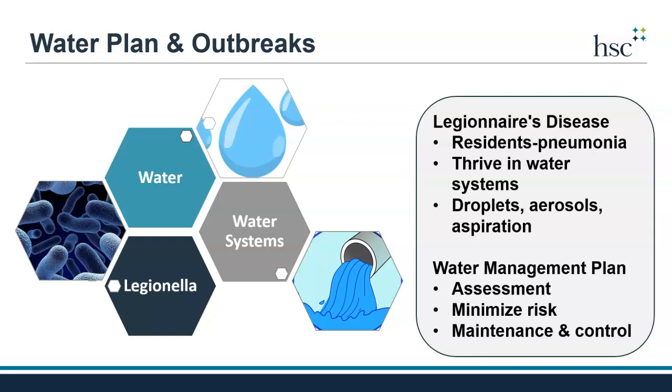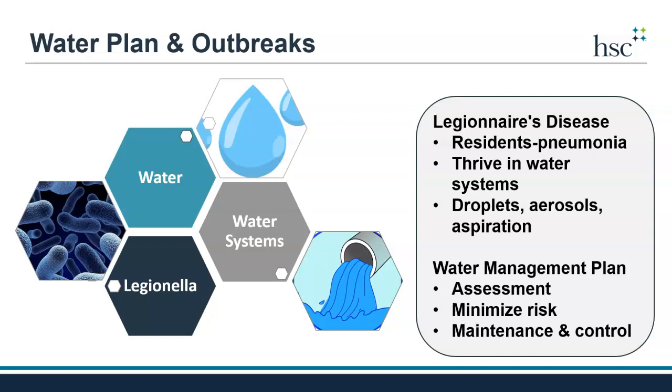The bacteria thrives in water systems where the bacteria can accumulate and reproduce. This includes things like pipes, valves, cooling towers, but also fountains, shower heads, and even medical devices like CPAP machines. These bacteria can then be spread when a person breathes in small water droplets containing the bacteria.